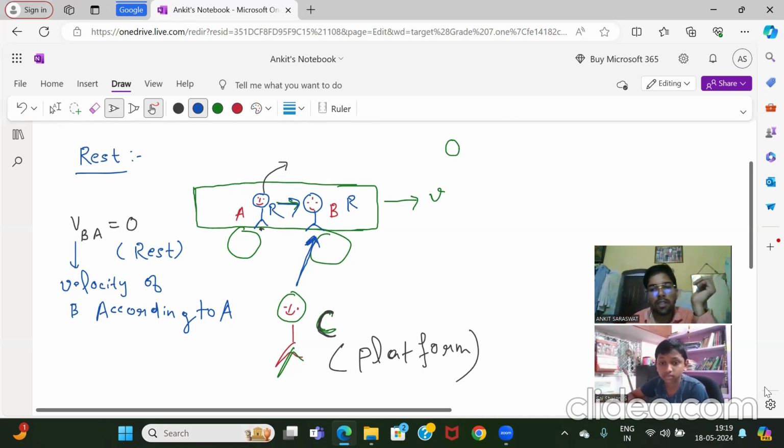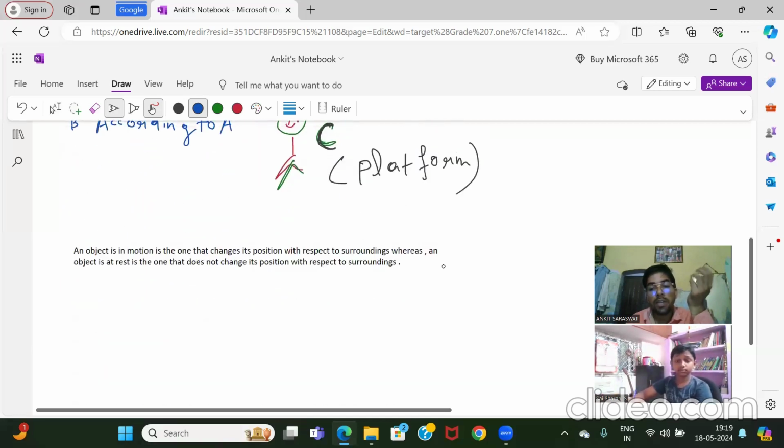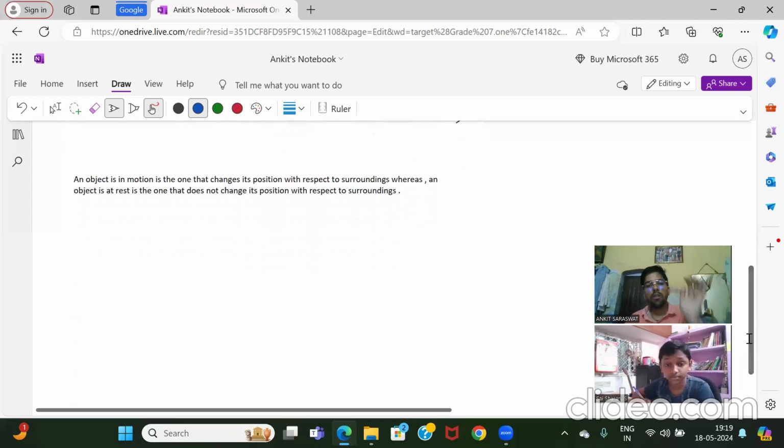Reason is rest and motion are relative. You can write rest and motion are relative. Relative means with respect to some observer it is in motion, and with respect to some observer it is at rest. So rest and motion are relative. Clear? Any doubt? Now, I think this definition is clear.